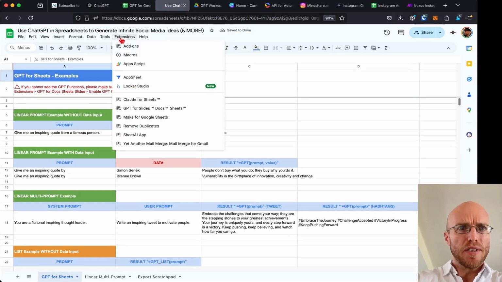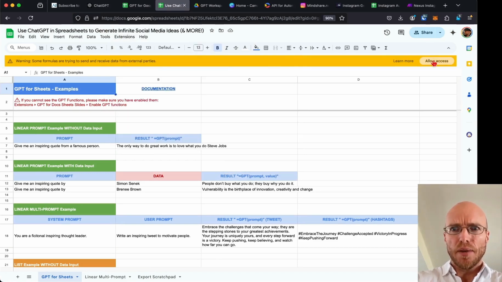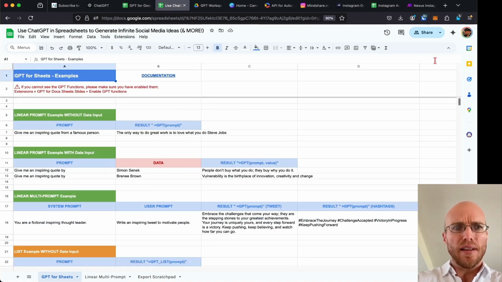Okay, and then if I go into my extensions, you might need to say enable GPT Formulas, okay? And then this is something I'll get into a little later, but if it asks you to allow access, you can click allow access because you can trust it. Okay, so what's going on?